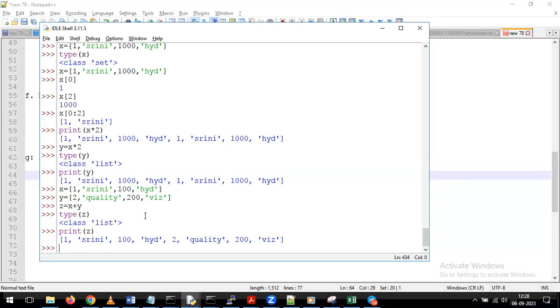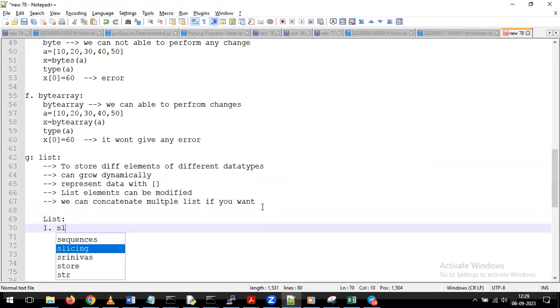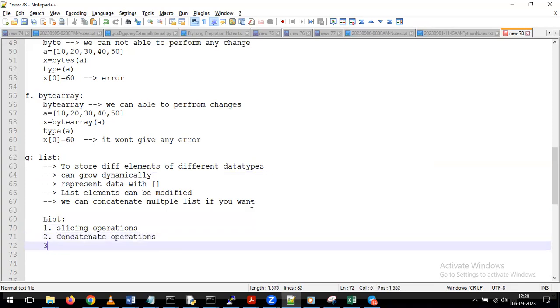Try to understand on each and every data type what kind of operations we can perform. Now on top of list, what operations can we perform? On top of list, we can perform slicing operations, or concatenate operations, or multiplication operations.